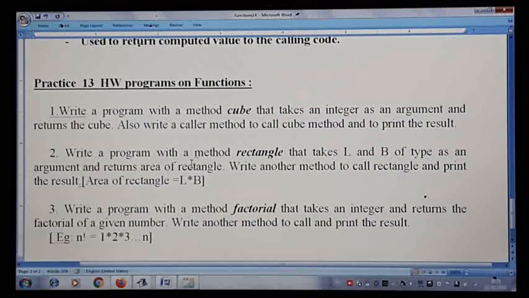Similarly, I have given a method to find the area of a rectangle. You have to write a method by name rectangle, taking 2 arguments L and B, length and breadth, and you have to return the area of the rectangle. The formula goes like this, and also write another method to call it and print the area of the rectangle.